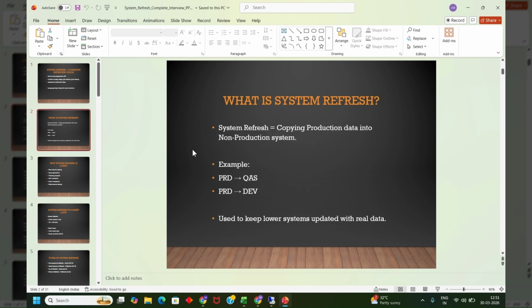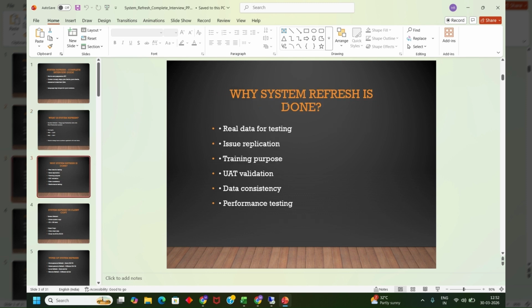Okay, now system refresh is like copying the production data into a non-production system. Okay, used to keep the lower system updated with real data. Then, why is system refresh done? As I've already told you, for testing, replication, training, UAT validation, which is a kind of testing, data consistency, and performance testing. Majorly for testing and training purposes or keeping a backup of the existing production system.